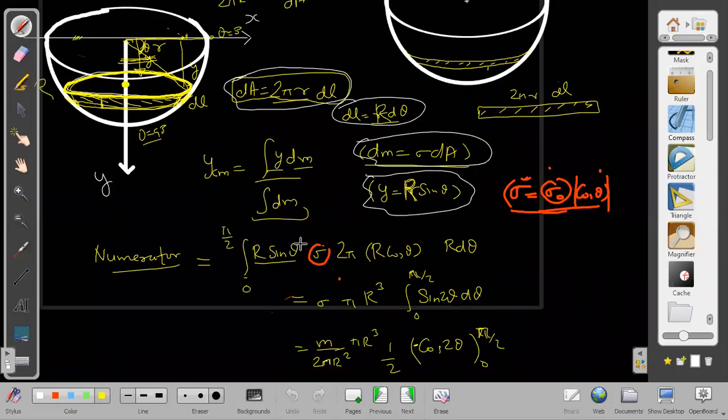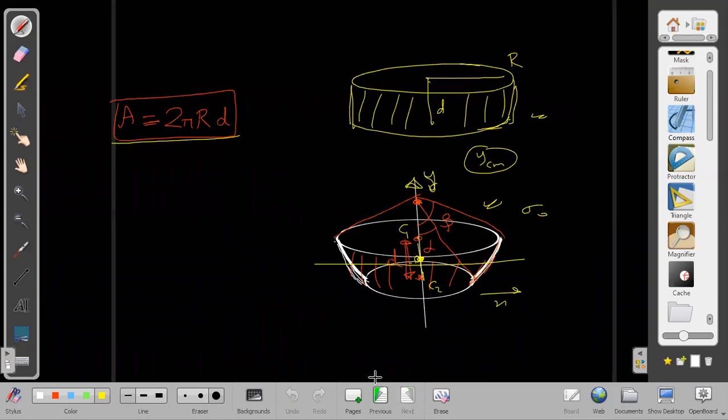Yes, sir, alpha, beta. You take the limits from alpha to beta in the denominator as well as in the numerator, and sigma is constant only, so we can take sigma out. But rather than putting the limit from 0 to pi by 2, you put the limits from 0 to alpha. That was a different case. There I was taking angles with the horizontal, and here I am taking the angle with the vertical. I am leaving it as a task for you to prove.